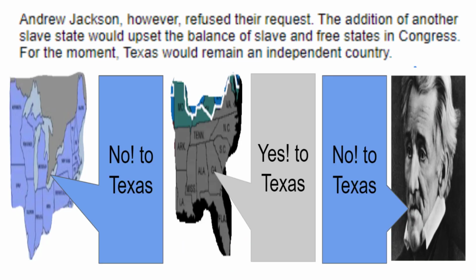Andrew Jackson, however, refused the request. The addition of another slave state would upset the balance of slave and free states in Congress. For the moment, Texas would remain an independent country. Question number 21. Why did President Jackson refuse to annex Texas at that time? Well, once again, he was another president who was afraid to upset the balance of free states and slave states. So for the moment, Texas was told, not now.